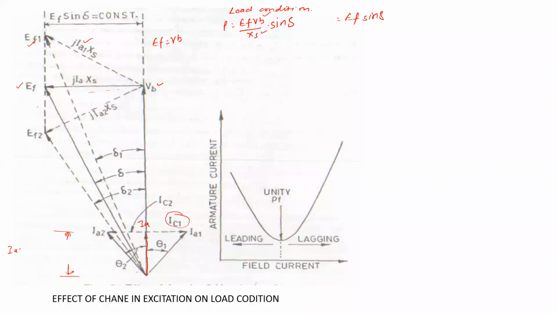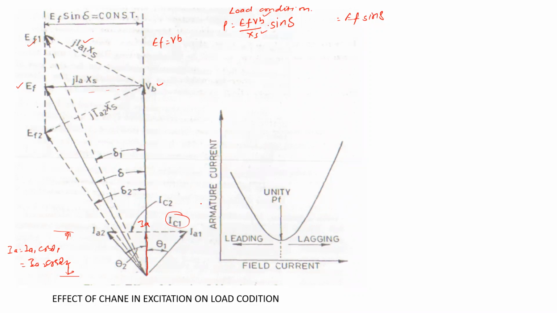So Ia1 cos θ1 = Ia2 cos θ2 remains the same, which means the active power remains the same. Only the synchronous machine will supply more reactive power when excitation is increased, and less reactive power when excitation is decreased.